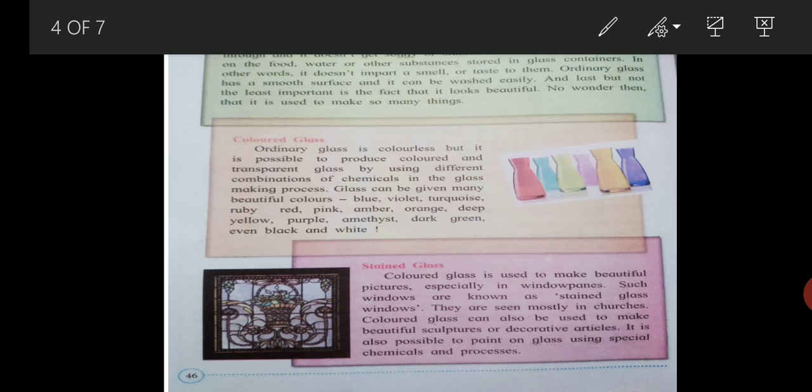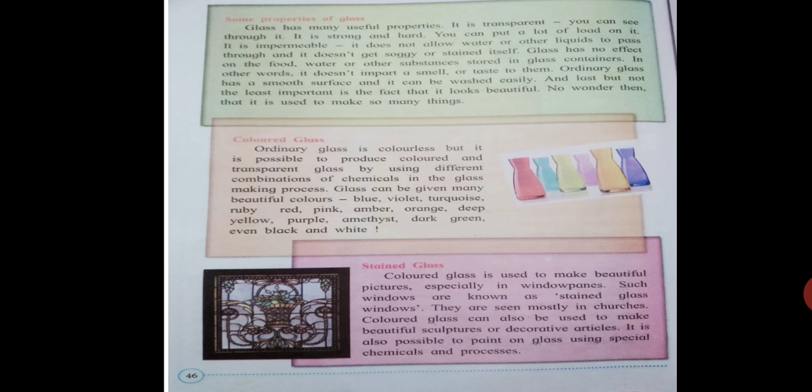Now see what is stained glass. Colored glass is used to make beautiful pictures and window panes. Such windows are stained glass windows. Many times we see stained glass in churches. Now, colored glass is used to make beautiful sculptures and decorative articles. Sculptures means a person who carves beautiful pictures in stone or wood, and it is also possible to paint on glass by using special chemicals and process.